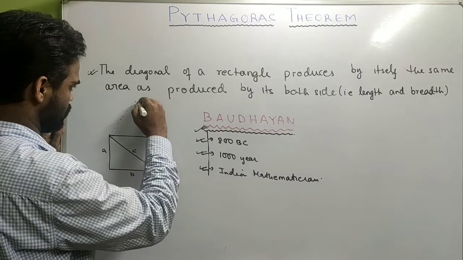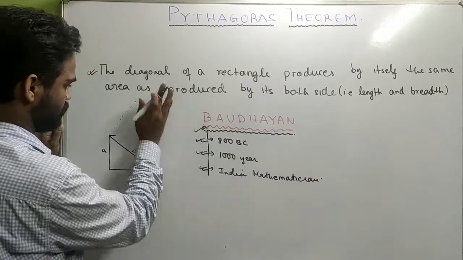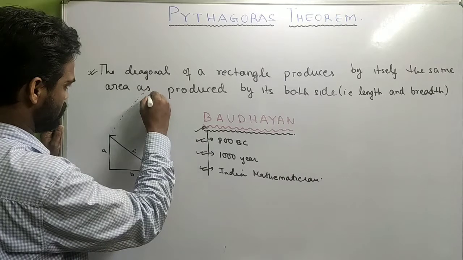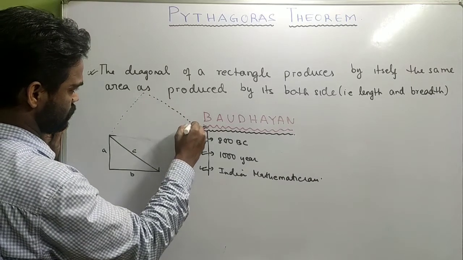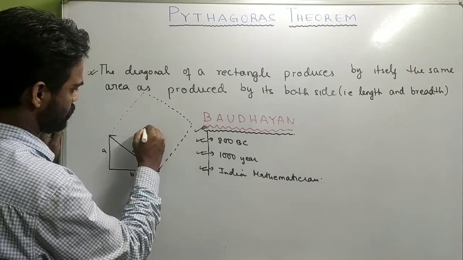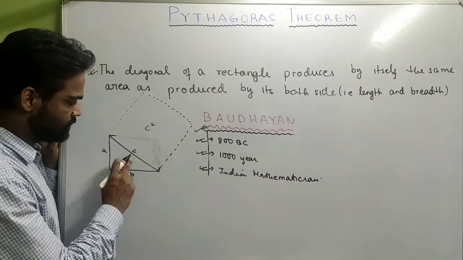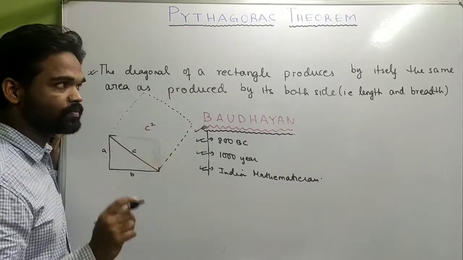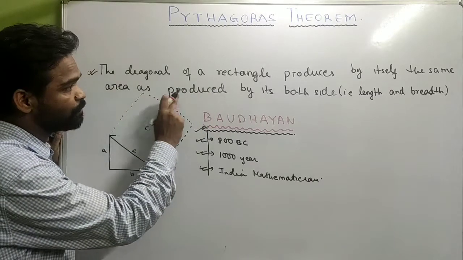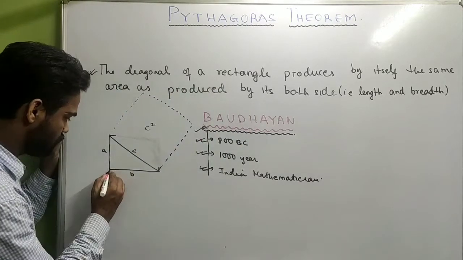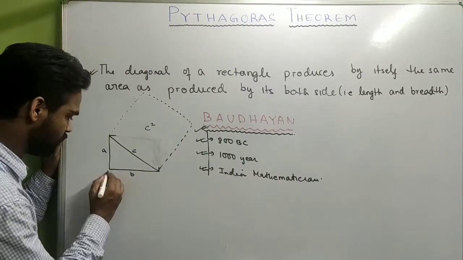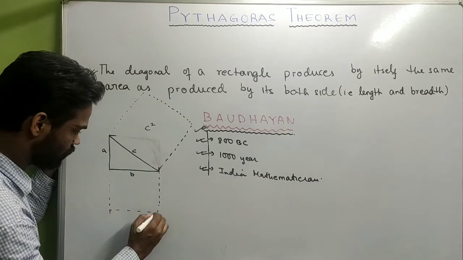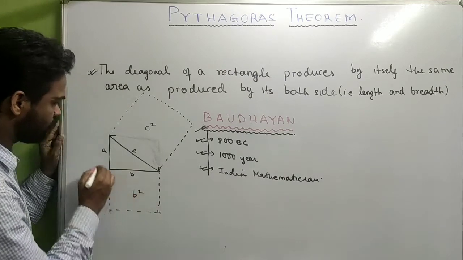So what do we get out of this part? I'll get a area of a square of side C. See, again, the diagonal of a rectangle produces by itself the same area as produced by its both sides, which means if B is multiplied to itself, we get area of this square as B square.